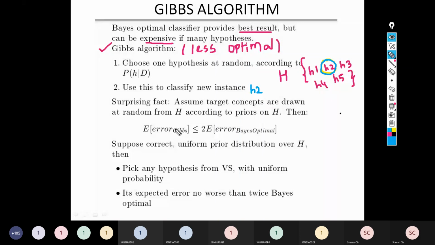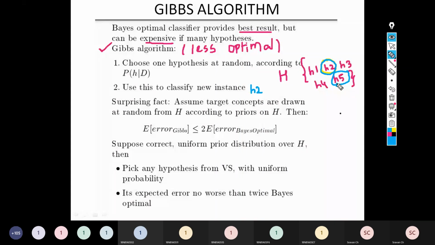If you pick H1 or H2 or H3, for example, I have picked H2, but just imagine H5 is the most accurate hypothesis, but I did not calculate argmax or apply the minimum description length principle. I don't know that H5 is the best hypothesis. And what I have done, as per Gibbs algorithm, is randomly pick one hypothesis, which is H2.